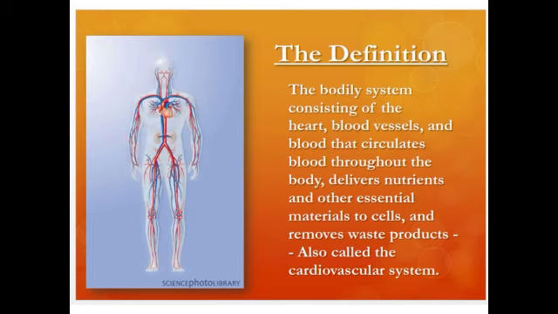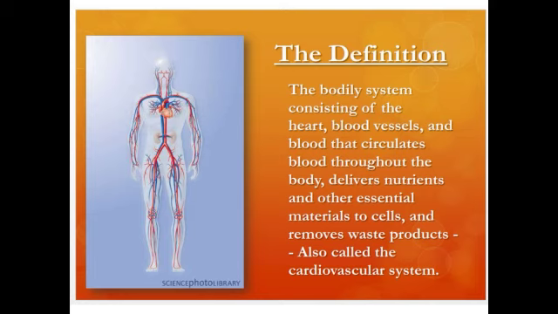So transportation takes place in the circulatory system. The bodily system consisting of the heart, blood vessels, and the blood circulates blood throughout the body, delivers nutrition and other essential material to the cells, and removes the waste product. This process is called the cardiovascular system.